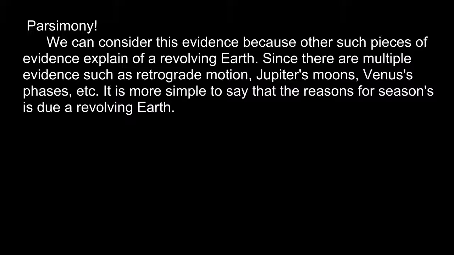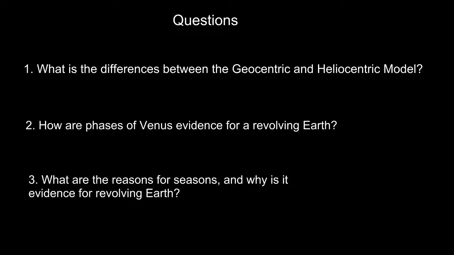Some can argue that the geocentric model, where the sun revolves around the Earth, can be the reason for seasons. Well, if you look at the idea of parsimony, there are various other pieces of evidence that the Earth revolves. You can look at retrograde motion, Jupiter's moons, Venus's phases, etc. Since it's more simple, the reason for seasons has to do with a revolving Earth.